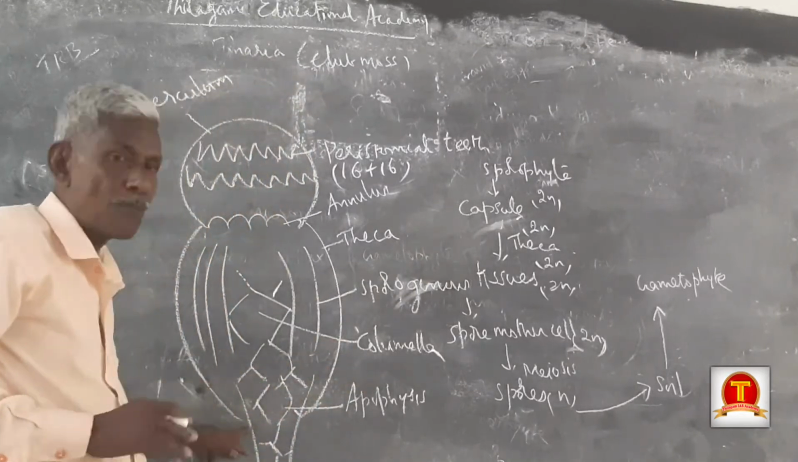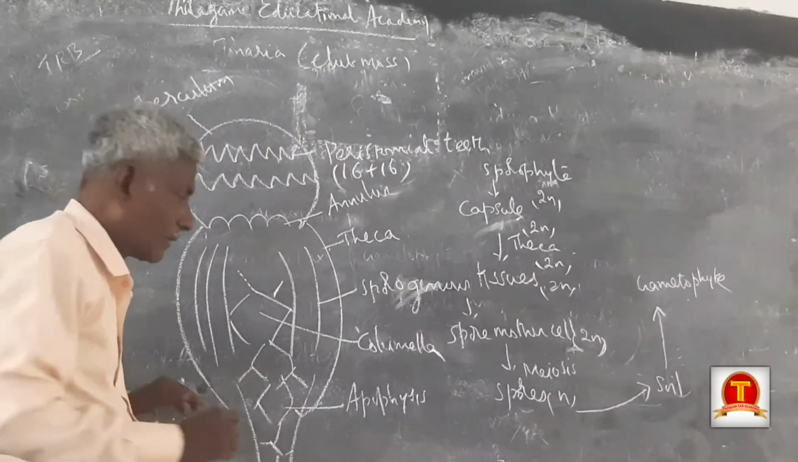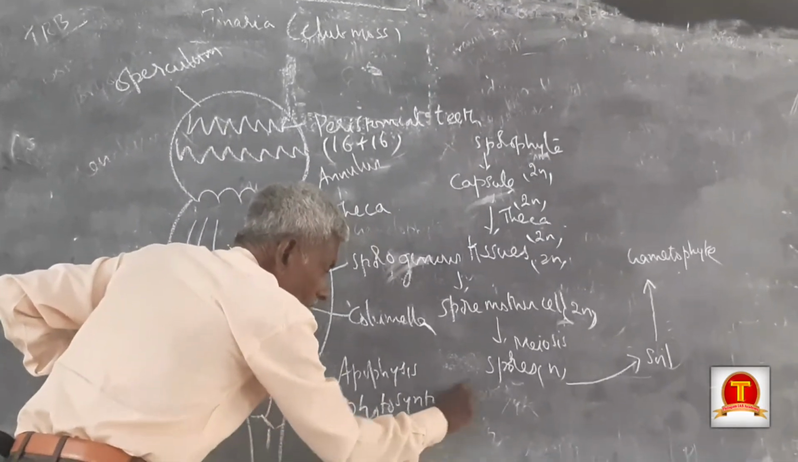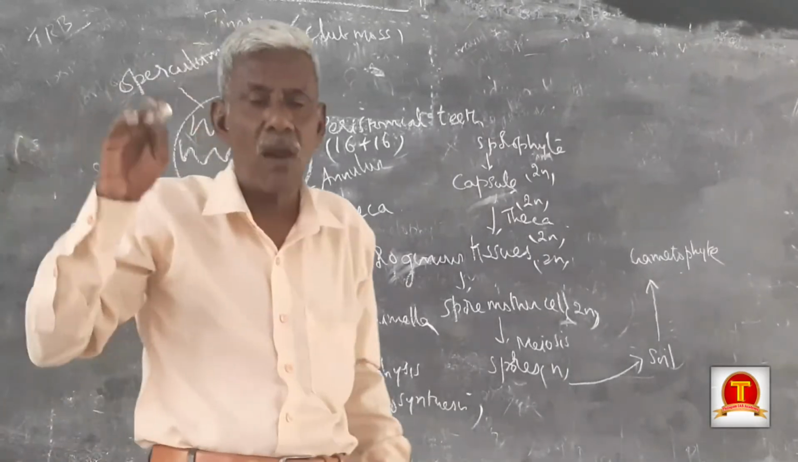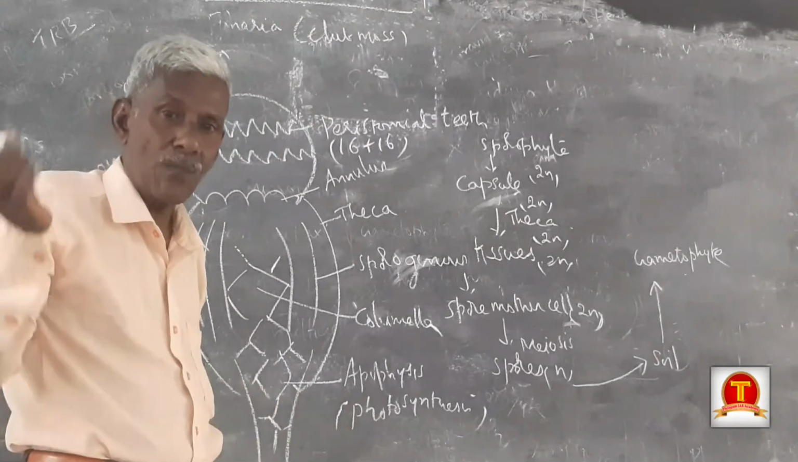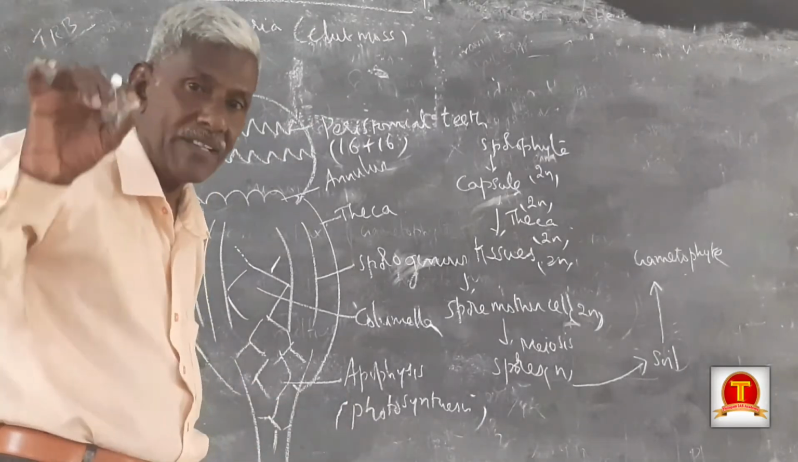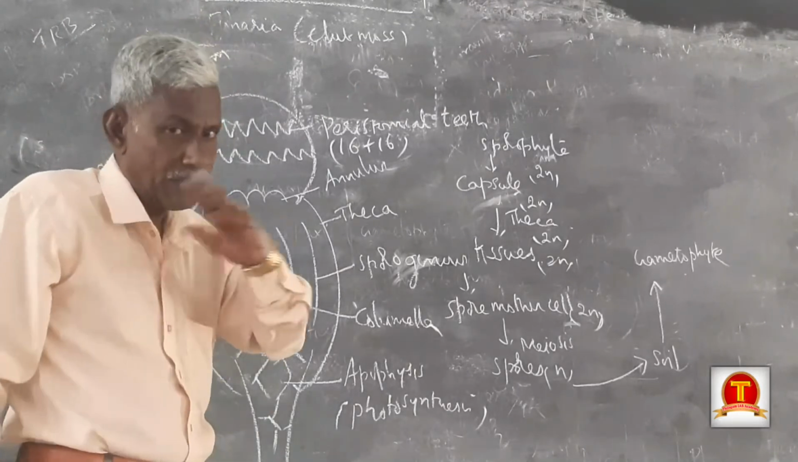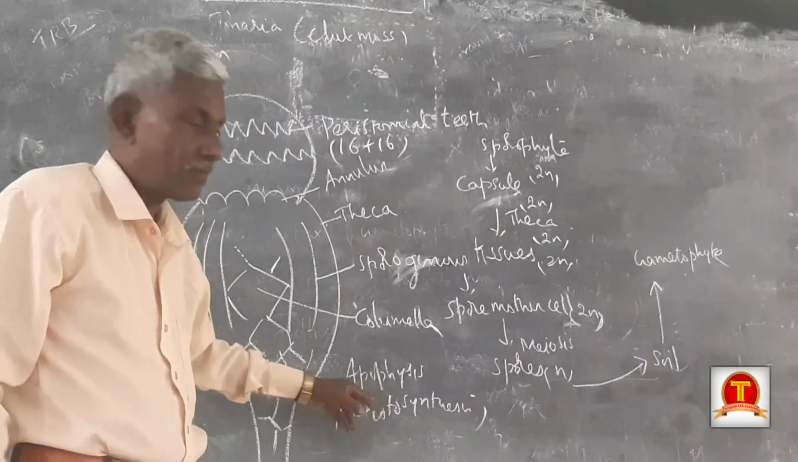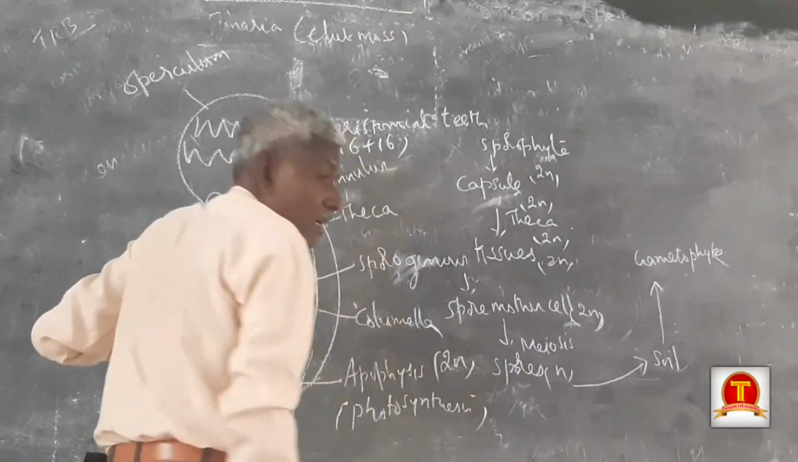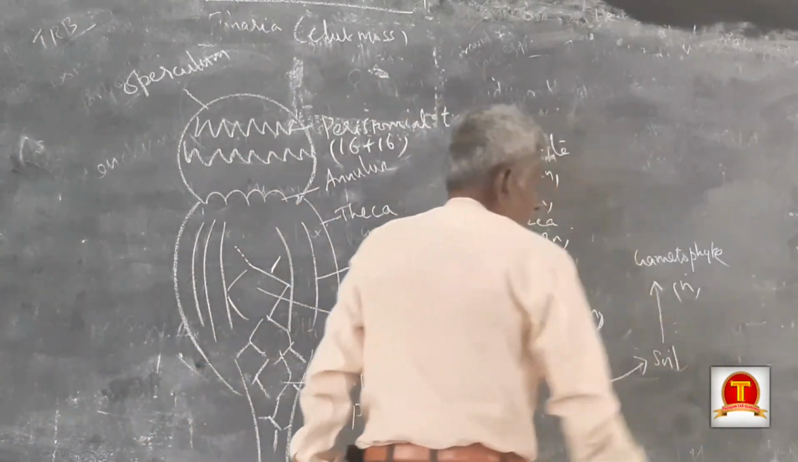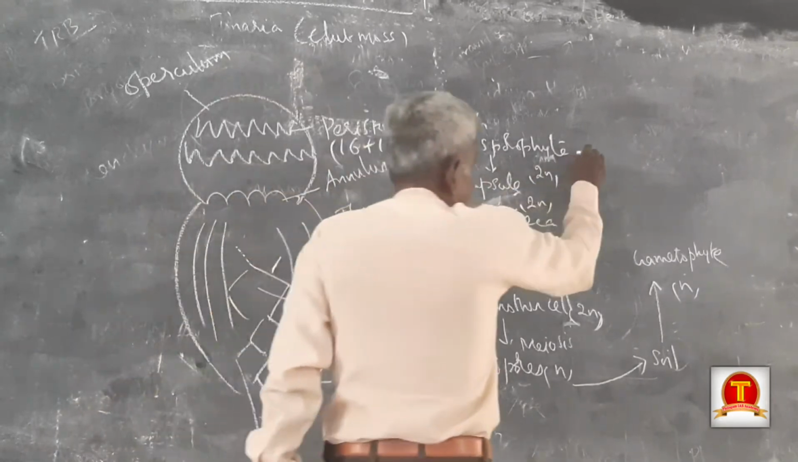The lower part is called the apophysis, and it performs photosynthesis. So the photosynthetic part of the sporophyte is the apophysis. The photosynthetic part of the gametophyte is the microphytes. Both are different. The apophysis is diploid, whereas the microphytes are haploid. Totally the gametophyte is haploid, and totally the sporophyte is diploid.